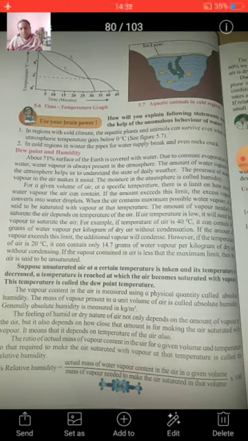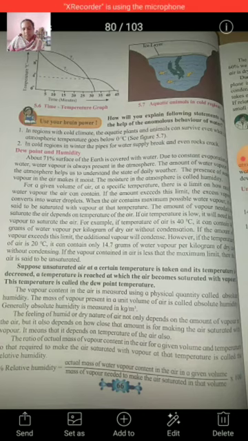In cold regions in winter, the pipes for water supply break and even rocks crack. The water in the pipe, when the temperature changes from 0 degrees Celsius to 4 degrees Celsius, instead of expanding, contracts, and below 4 degrees Celsius it expands, meaning volume increases.